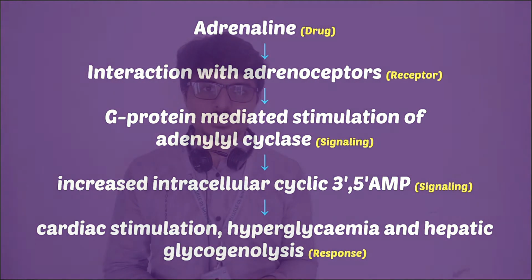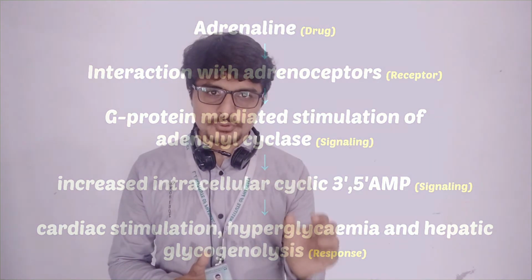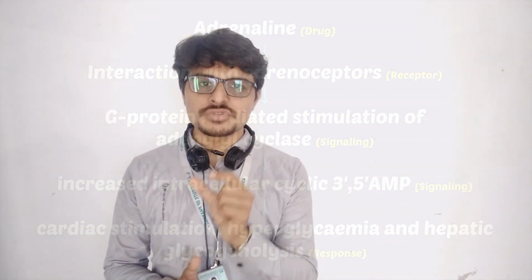What is a receptor first? A receptor is a macromolecule made up of protein, which is present on the surface of the cell or inside the cell, and it initiates the reaction. Receptors do not take part in the reaction, but only initiate it. There are 4 types of receptor in pharmacology: G protein coupled receptor, ion channel receptor, enzyme linked receptor, and nuclear receptor.